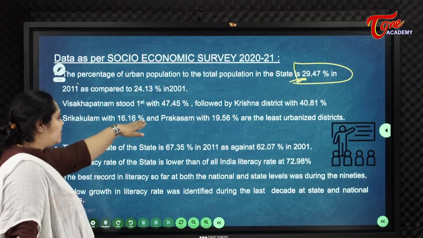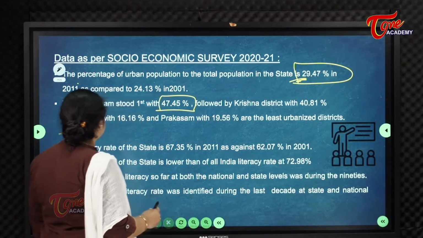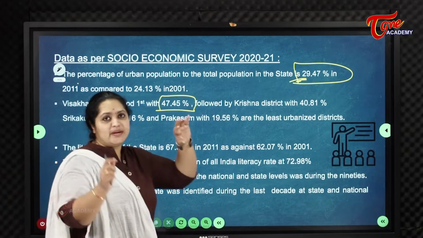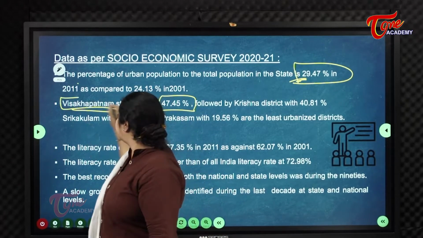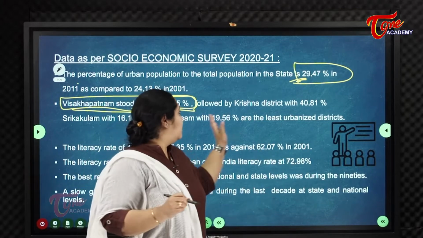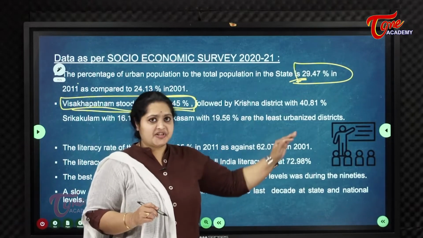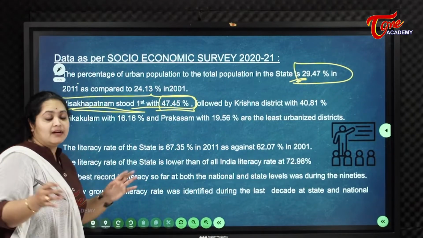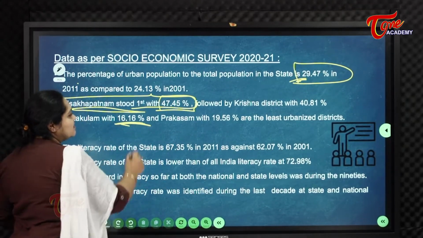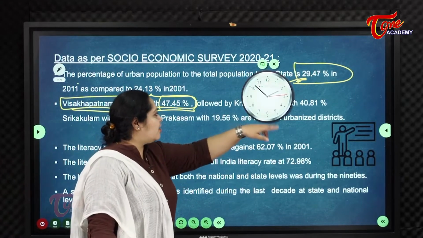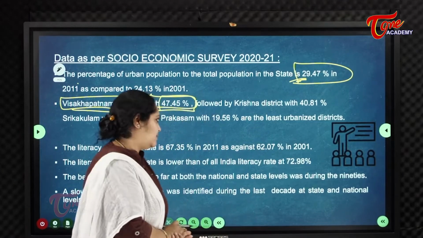So Visakhapatnam stood first with 47.45%, followed by Krishna district with 4.81%. Visakhapatnam has the highest urban population, nearly 47.45% of people reside in urban areas there, followed by Krishna district. In Srikakulam, the urban population is very low at 16.16%, and Prakasam with 19.56% are the least urbanized districts.